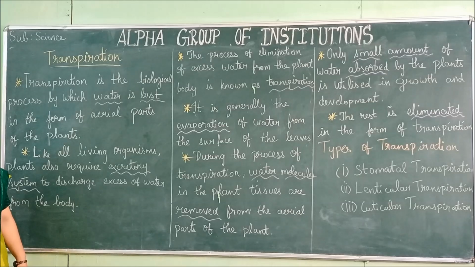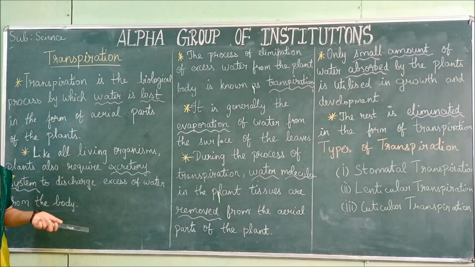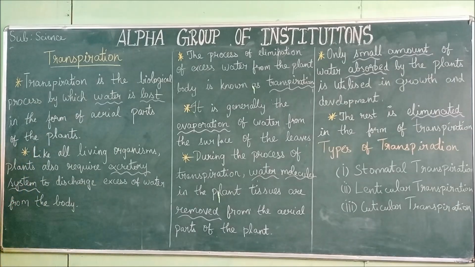Plants are also living organisms, and they also need to expel waste. For that, the transpiration process takes place.